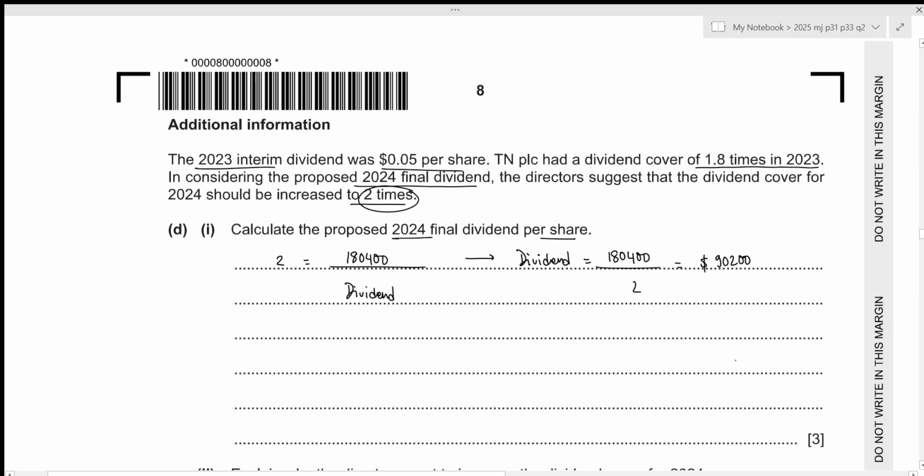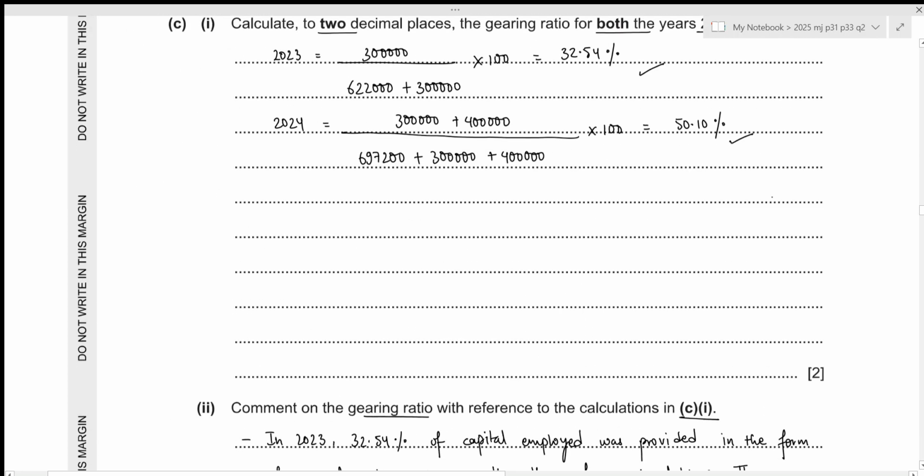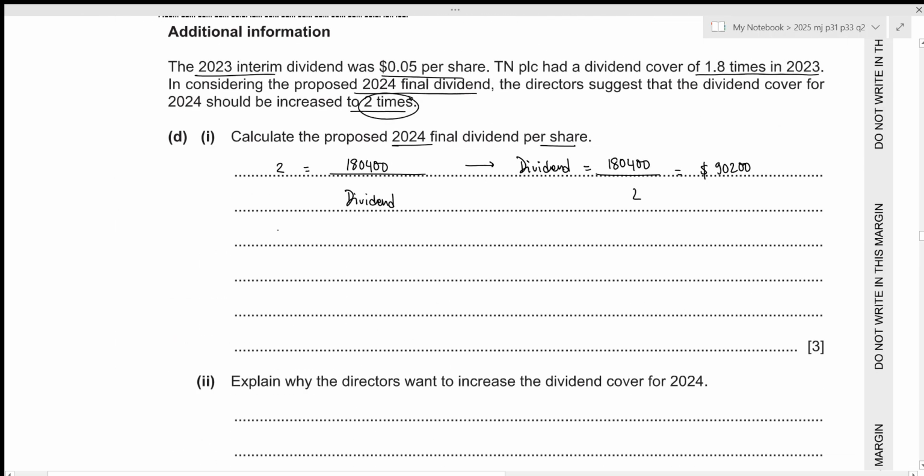And this is the total dividend for the year 2024, which includes the interim dividend as well as the final dividend. We already have the information regarding our interim dividend, which was 35,200. So we just need to figure out the final dividend. So 90,200 is the sum of interim and the final dividend, out of which 35,200 was the interim dividend. We need to figure out the final dividend. So our final dividend will be 90,200 minus 35,200, which results in 55,000.